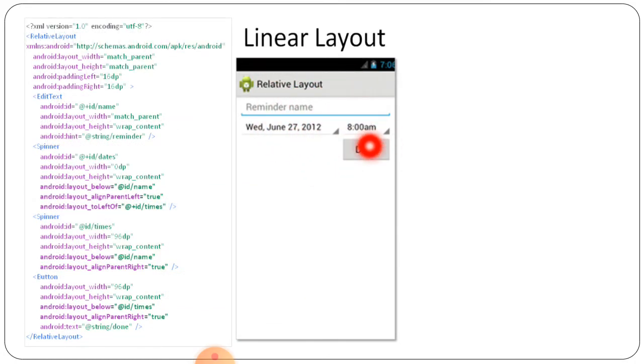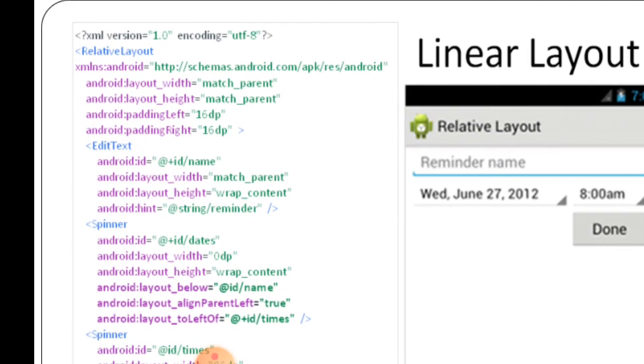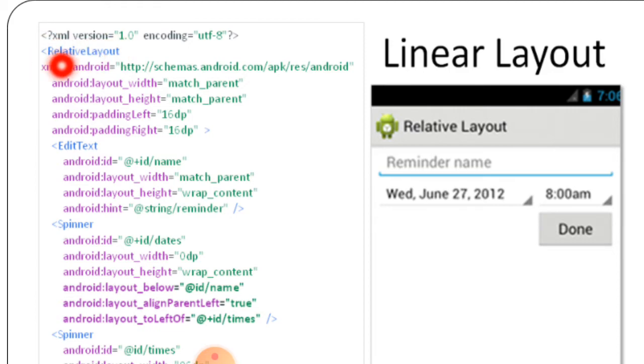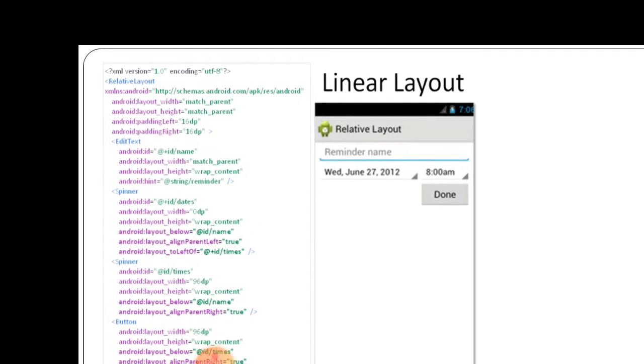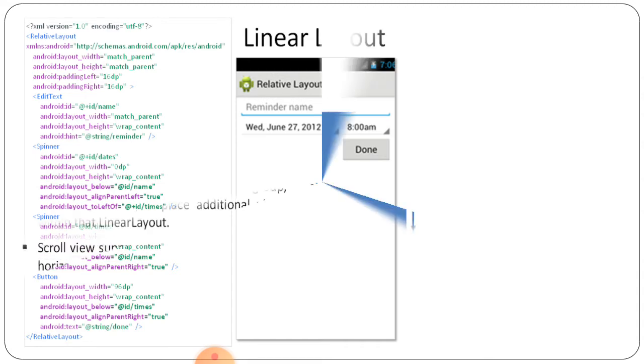This is a particular part, यहाँ पे डन दिया हुआ है, ठीक है. यहाँ पे ये स्क्रीन है. So this is a particular calendar part that is given here, and alarm part, we can say, reminder part. So here the relative layout we have to select. So this part, the starting here, it is given relative layout, right. तो रिलेटिव लेआउट के अकॉर्डिंग यहाँ पे सारे एट्रीब्यूट्स और वो सब लिखा है. EditText that is given here, that is according to the screen. So this is done in the linear layout also.